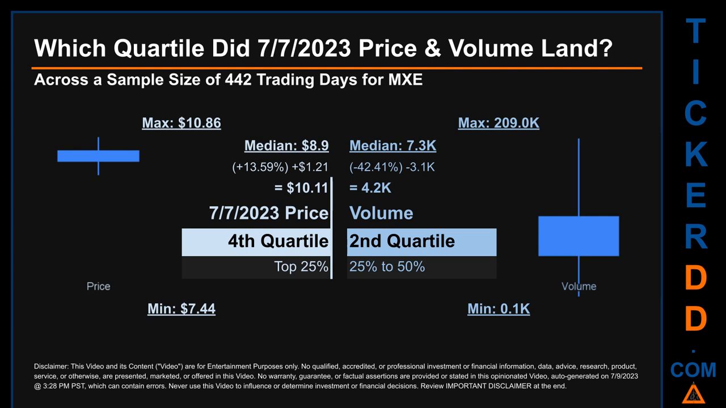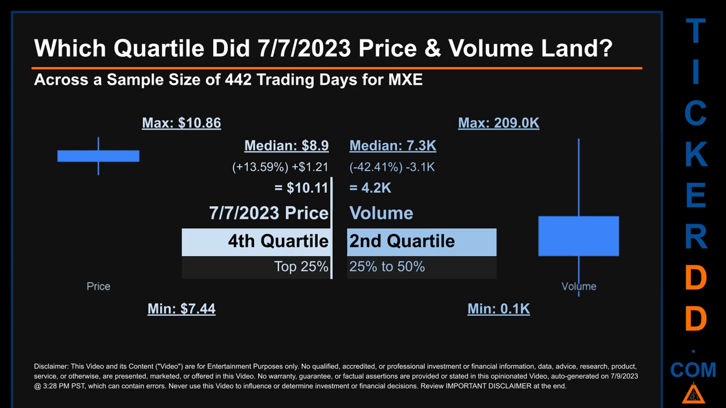The day's volume landed within the second quartile, that is within the 25% to 50% range of all sampled daily volume, which saw a max daily volume of 209,000 and a minimum of 0.1 thousand. Quartiles tell us about the spread of a data set by breaking that data set into quarters, just like how the median breaks the set into half.